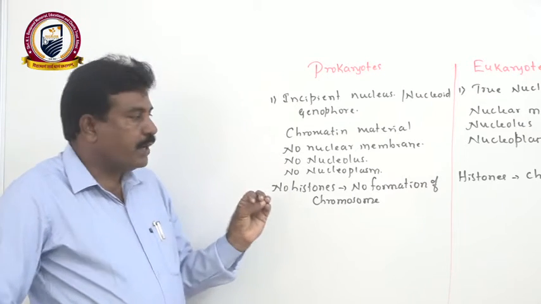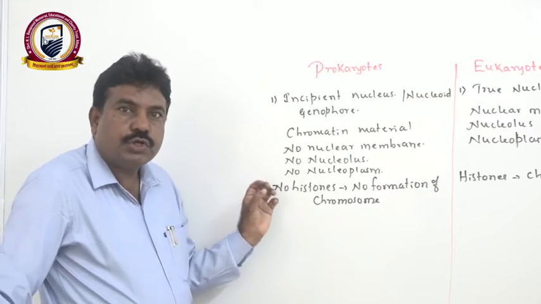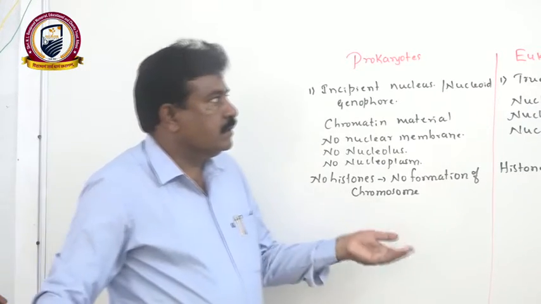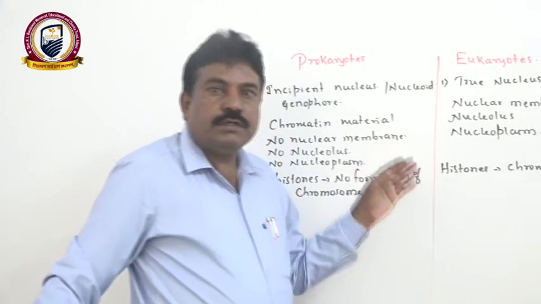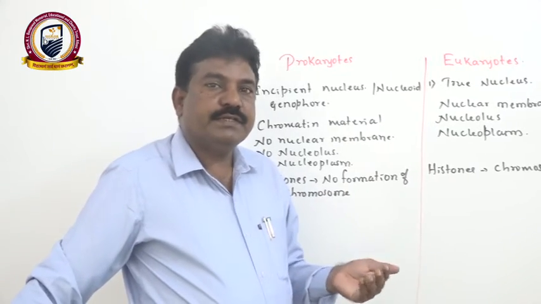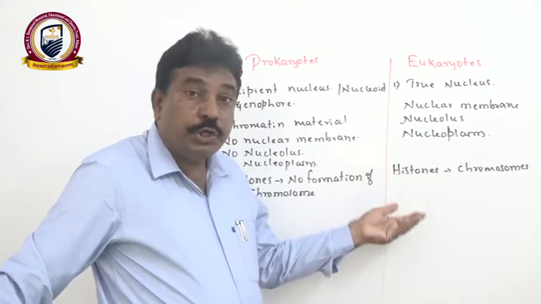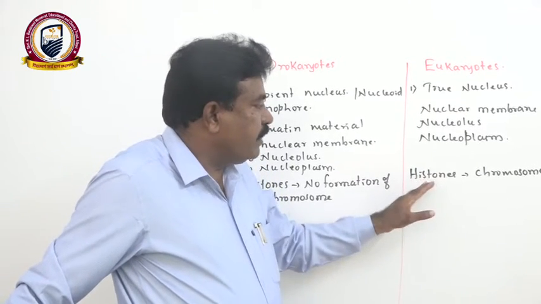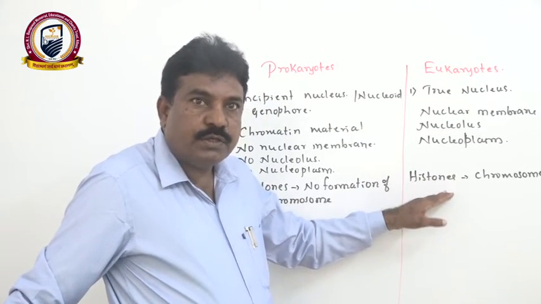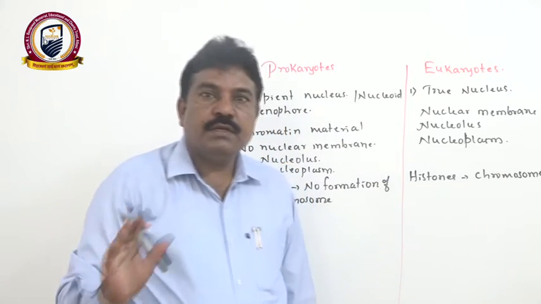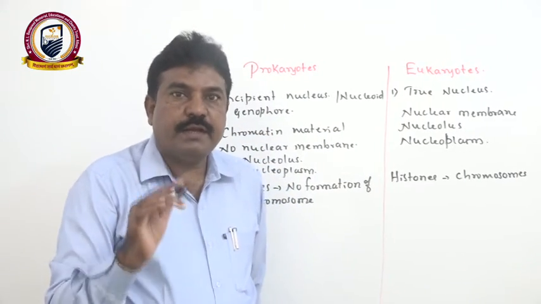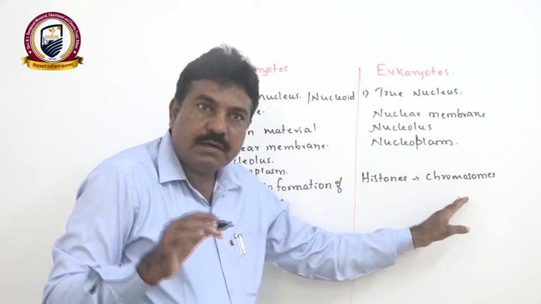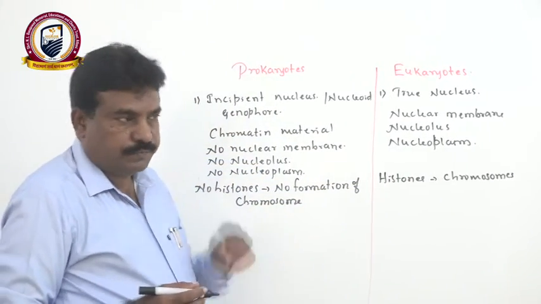Because most prokaryotes have very short chromatin material or DNA material. Whereas in eukaryotes, the chromatin material is very long, even kilometers together. Therefore, there is a need for proper packing. For that packing purpose, histone is there. Around histone, there is a special chromosomal protein which winds up and forms the chromatin material. Later, the chromatin material turns to form a chromosome.